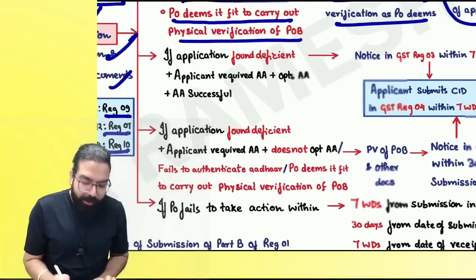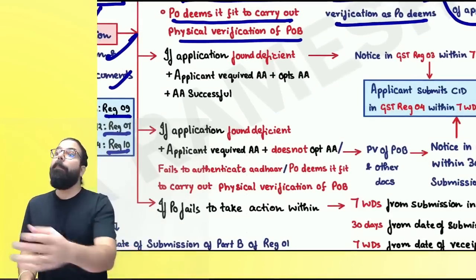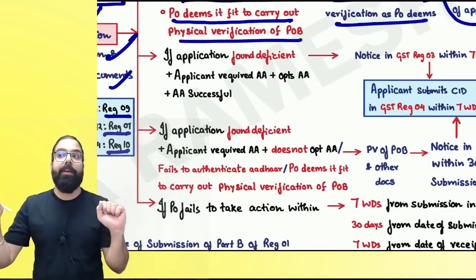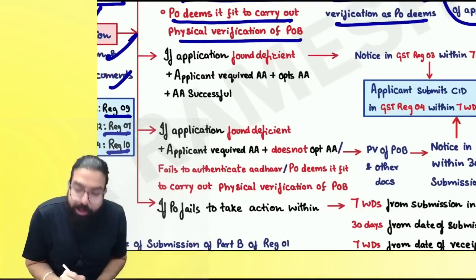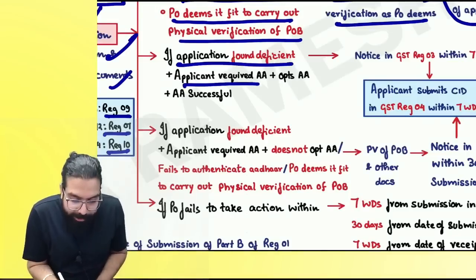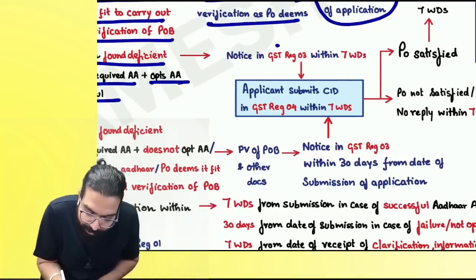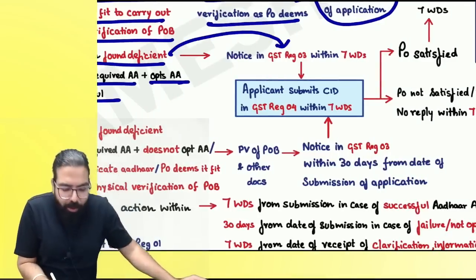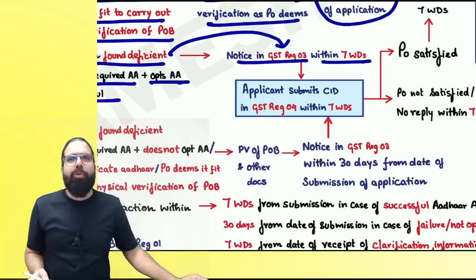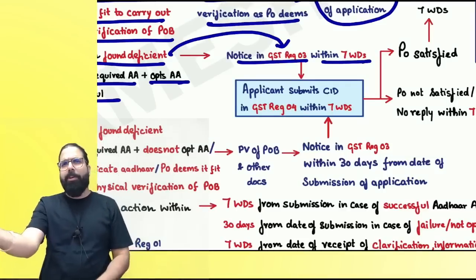The next one over here is, sir, a problem in the application. Aadhaar authentication is fine, but the application is found deficient. Aadhaar authentication required, opted and successful also. Then they are telling, for the deficient application, we will issue a GST REG 03, a show cause notice saying this is the problem in your application.